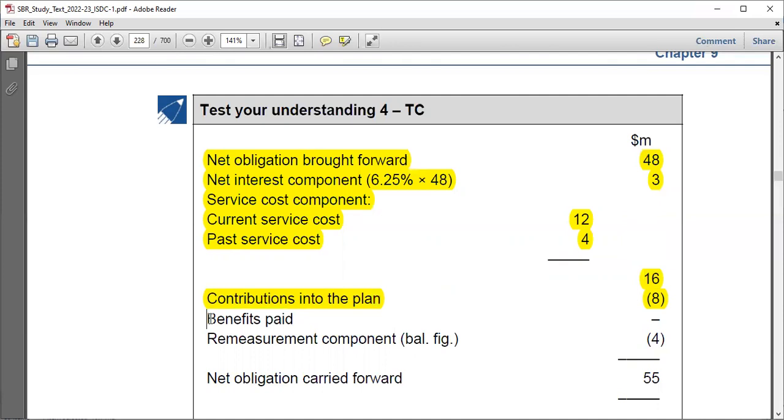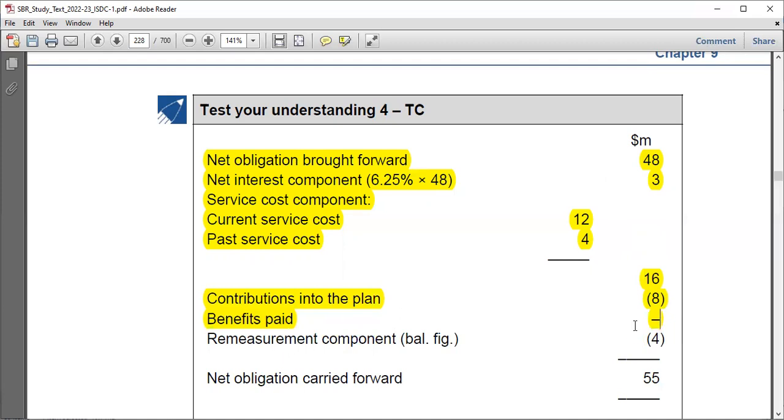We also have benefits paid, but benefits paid, as I told you before, have a nil impact. You do not have to include anything because these reduce both assets but also reduce liability. You pay the benefits out of the assets to settle liabilities. So the same amount you remove from assets is the same amount you go and settle liabilities. That's why, since this one is usually presented as the net value, it will have no impact, right?